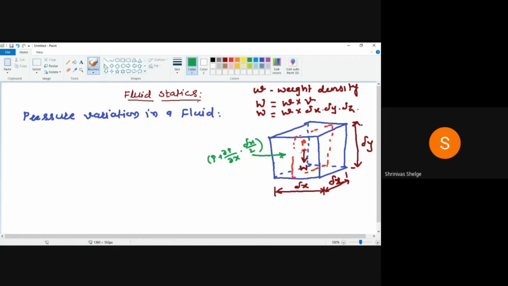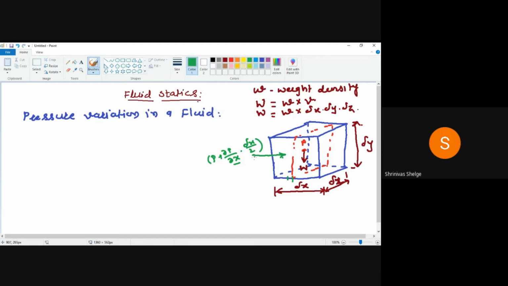What we have considered here, P is the pressure acting on the central surface. Now we are assuming that for a small distance dou X, dou P is the change in the pressure, either addition or subtraction. I have considered addition, no problem, whatever you want, you can take. So P plus dou P by dou X, for a very small distance dou X, dou P is the change in P. Therefore, I have written like this.